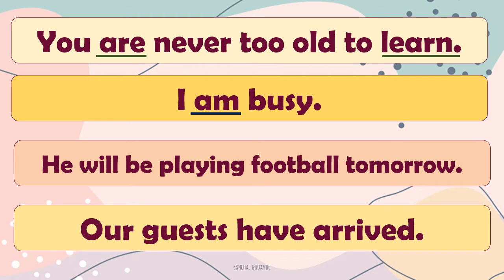I am busy. Am and busy. Am is a form of be. He will be playing football. And our guests have arrived. So here you can see there are more than one verb in each sentence. Now why are we using two verbs in a single sentence, what is their role, and what are they called? Let's find out the answers to our questions.